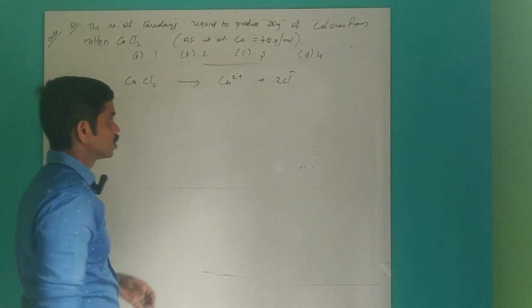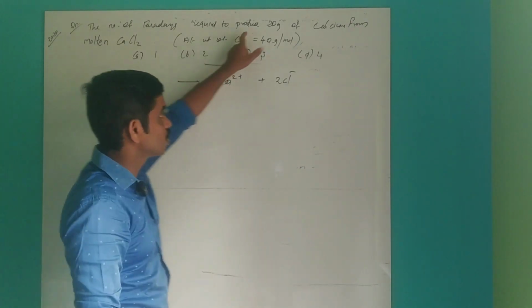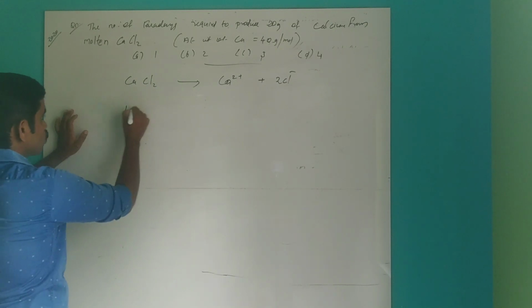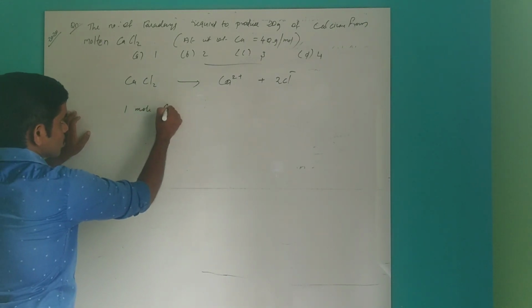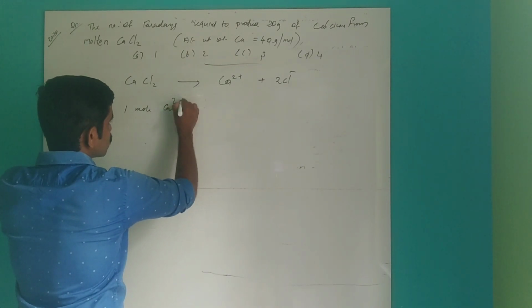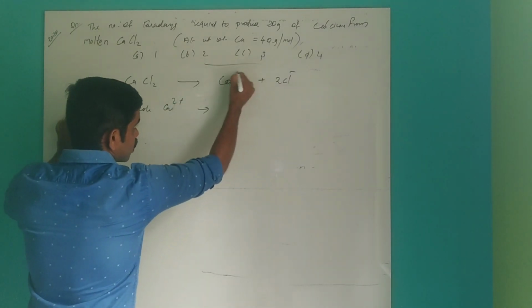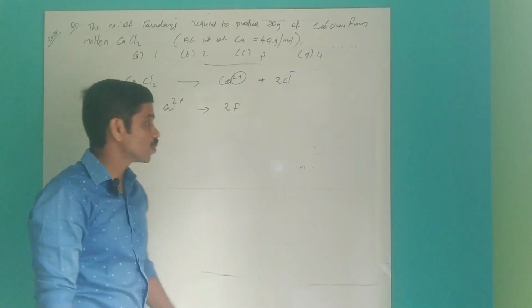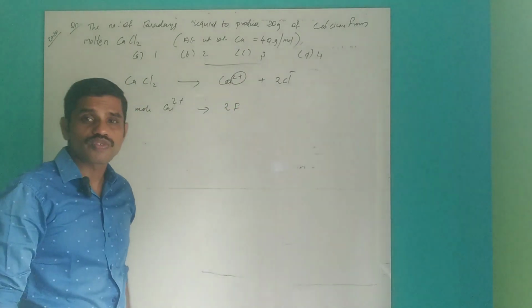We need 20 gram of calcium. To reduce 1 mole of calcium 2+ ion, 2 Faraday of electricity is required.